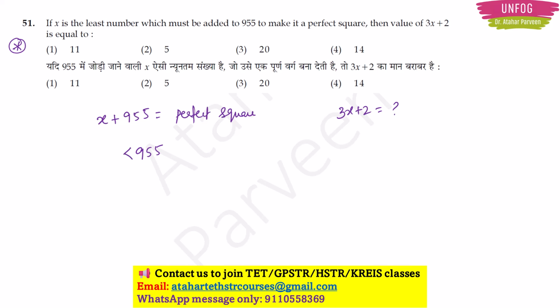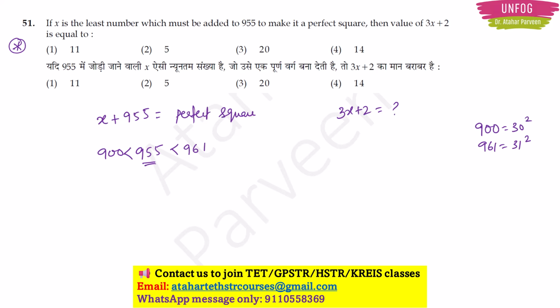One nearest perfect square is 900, less than 955, and one nearest perfect square is 961, greater than 955. See, 900 is 30 square, 961 is 31 square. So 955 lies somewhere between 900 and 961.